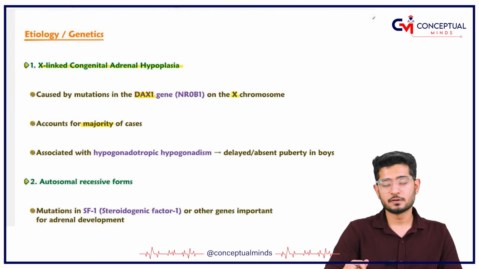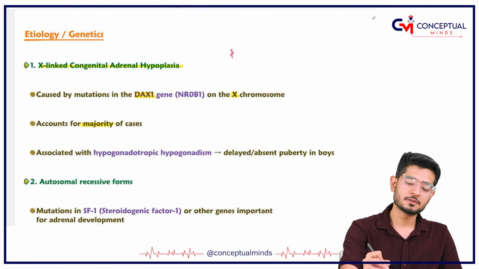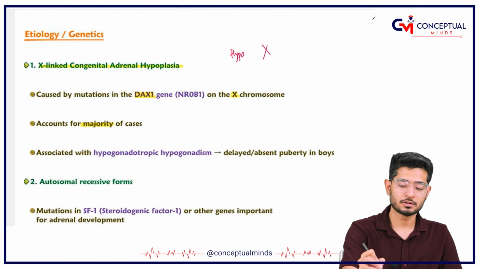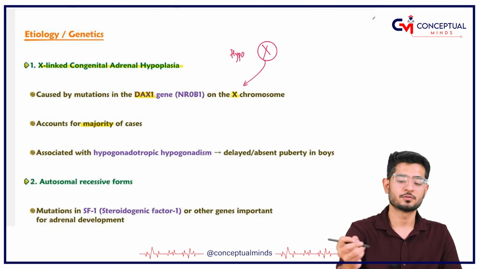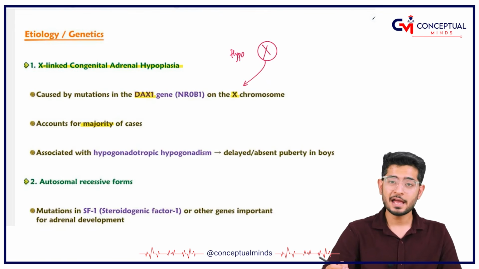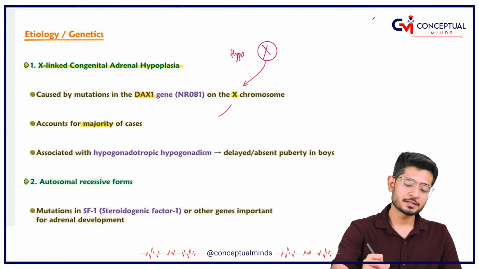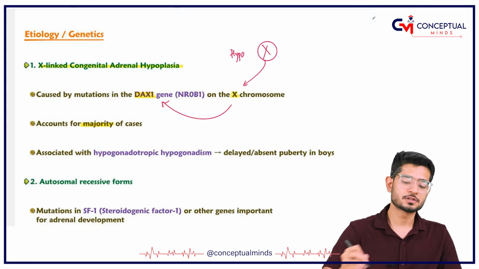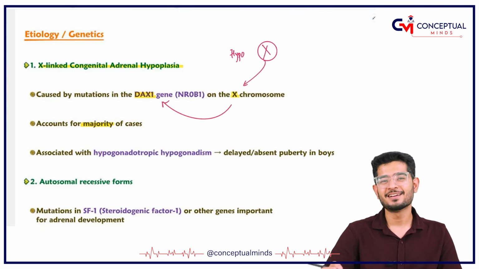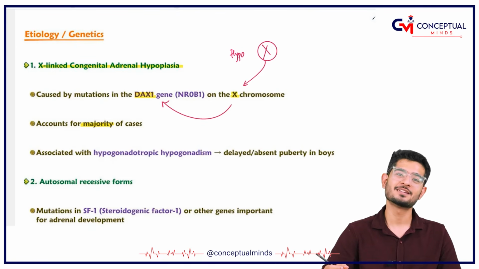Most of the cases of adrenal hypoplasia, see, anything which is hypo means it is not there, a cross. So this cross is similar to your X chromosome. So remember that the most common etiology is X-linked, and it is actually because of the DAX gene. In India we call it Daxab. So DAX is the gene which is there in congenital adrenal hypoplasia.